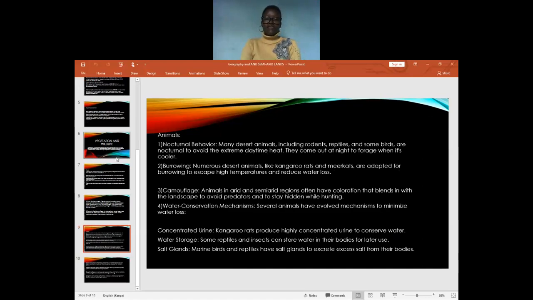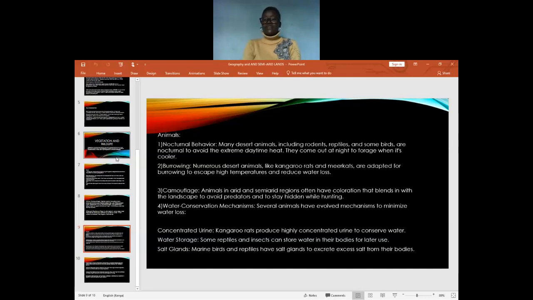Animals in arid lands have different characteristics which enable them to adapt to arid and semi-arid lands. First, we have nocturnal behavior. Many desert animals, including reptiles, rodents, and some birds, are nocturnal to avoid the extreme daytime heat. They come out at night to forage when it's cooler.